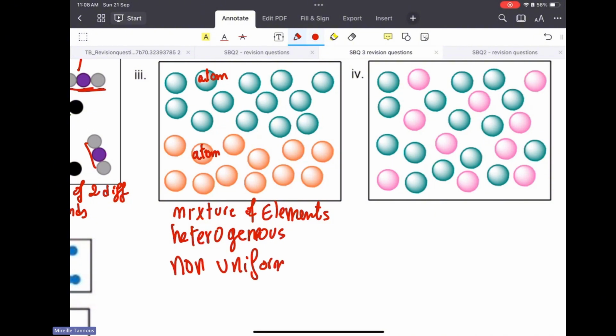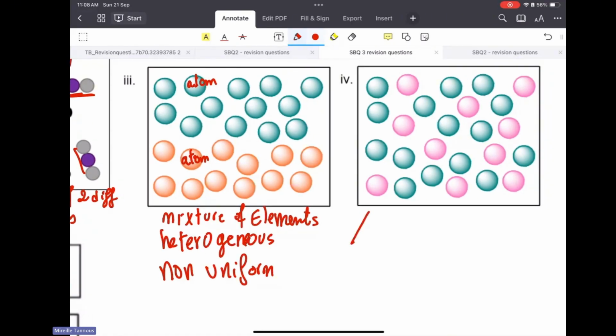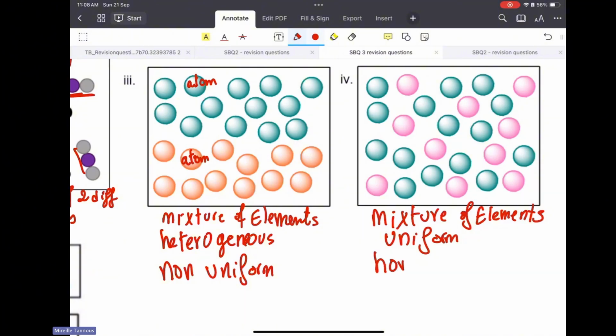because the mix is non-uniform. Whereas if you look at the one over here, you see the different elements in it. So again, that's a mixture of elements, the green element and the pink element. So that's a mixture of two different elements, but they are mixed in a uniform way. So it has one appearance. So we call this type of mixture a homogeneous mixture.